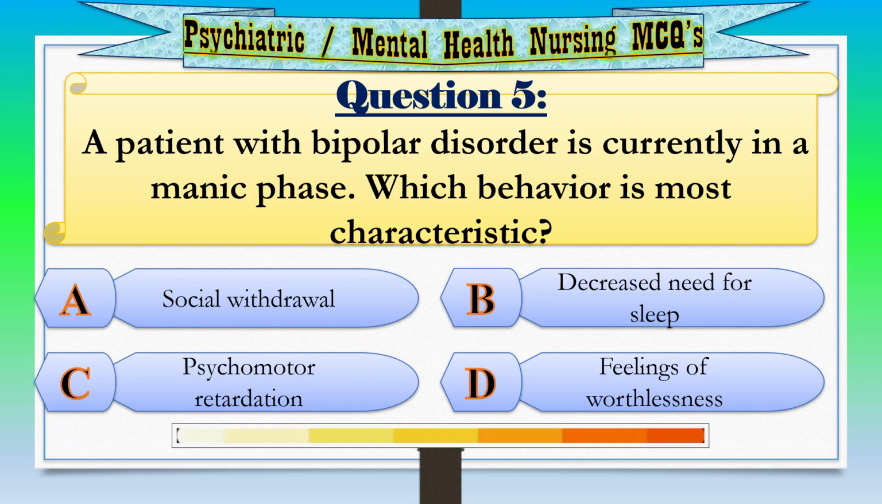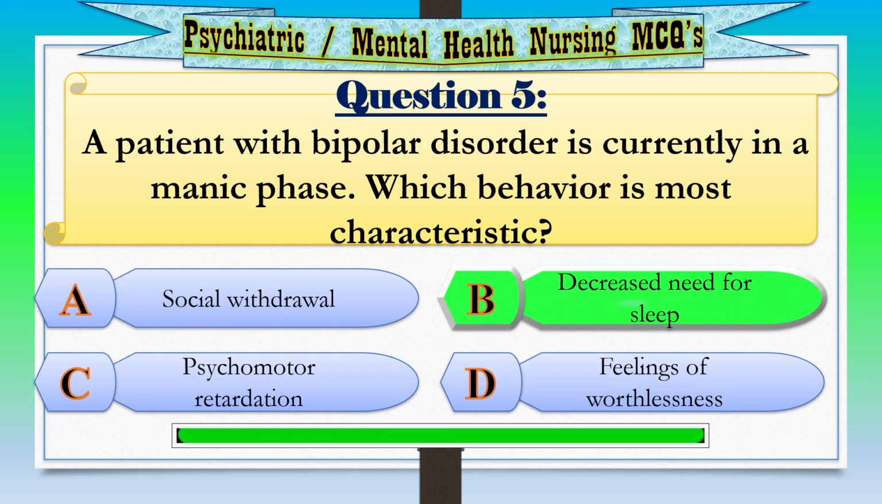Question 5. A patient with bipolar disorder is currently in a manic phase. Which behavior is most characteristic? Option A. Social withdrawal. Option B. Decreased need for sleep. Option C. Psychomotor retardation. Option D. Feelings of worthlessness. Correct answer. Option B. Decreased need for sleep.